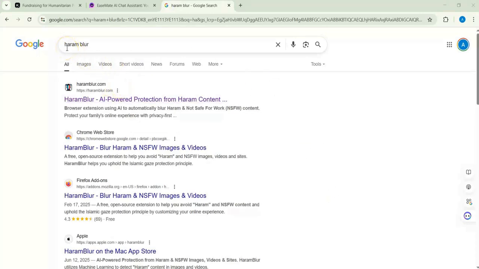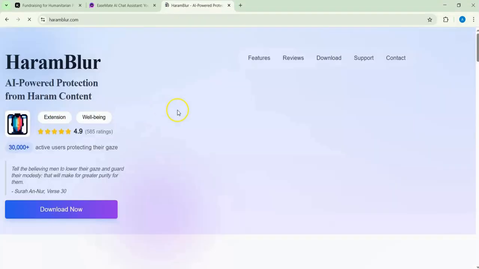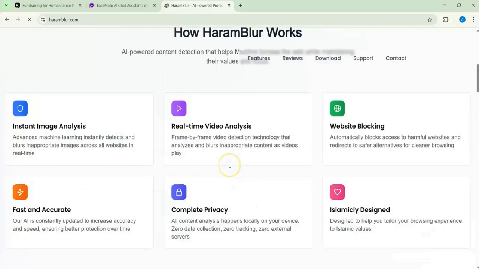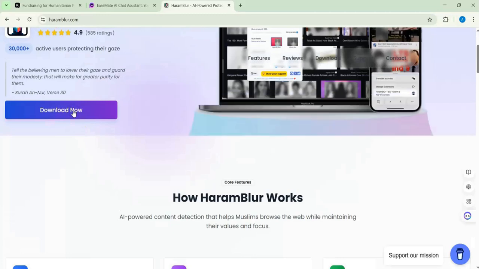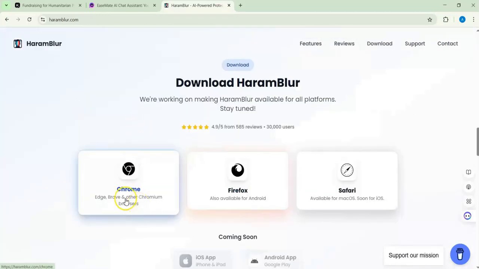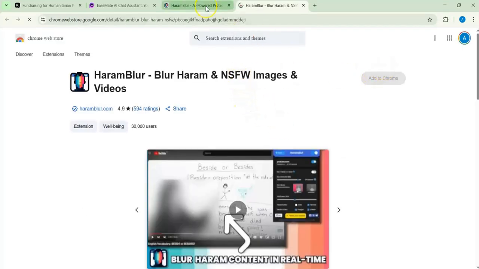It is called HaramBlur. Some people don't want to see photos or videos of the other gender, so you can go to this website, click, and then go for download. If you have, for example, Google Chrome, let me do it, then you go for Chrome here, and you can just add the extension normally. I have it already, so I would need to remove it if I wanted to do it, but you can just add the extension, then you will be fine.